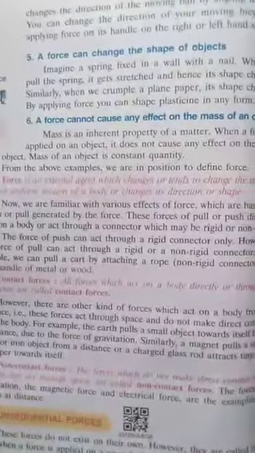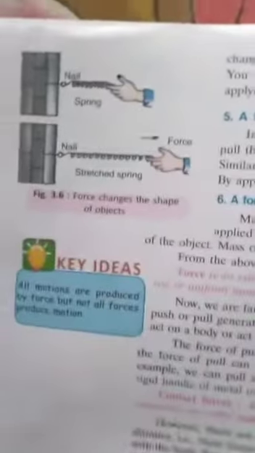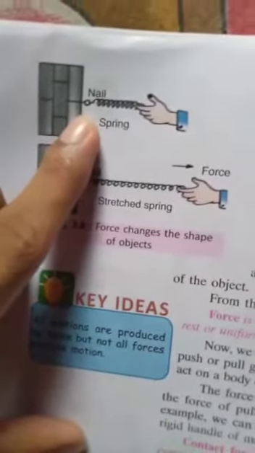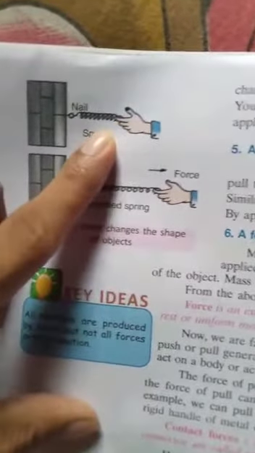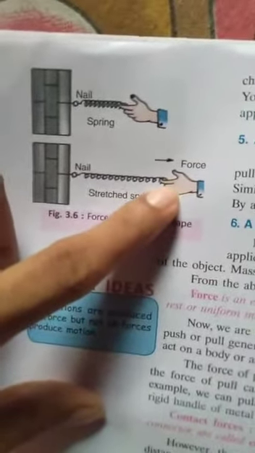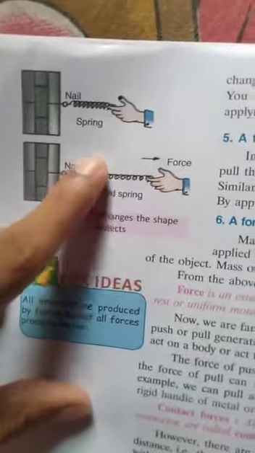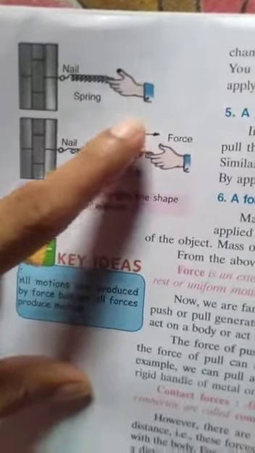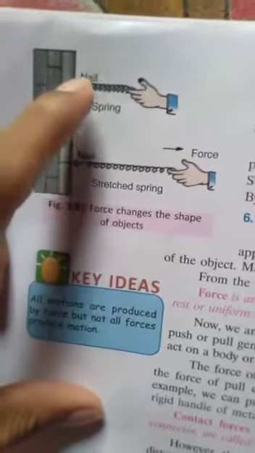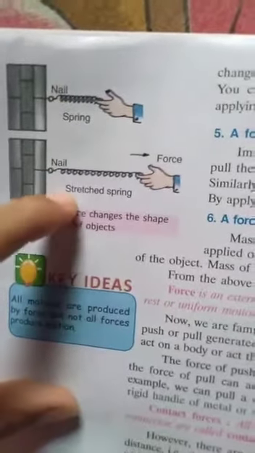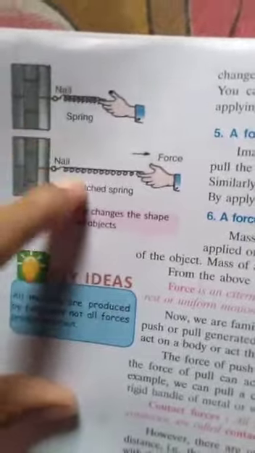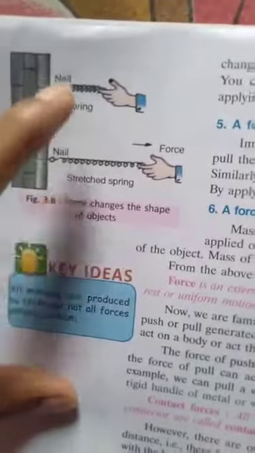The fifth one is that a force can change the shape of an object. Imagine a spring fixed in a wall with a nail. This is the nail and this is the spring. When we pull the spring, that means we are applying force. Then it gets stressed and hence its shape changes. The shape of the spring in the first case and the shape of the stressed spring are not the same, isn't it? So we can say that by application of force we can change the shape of an object.